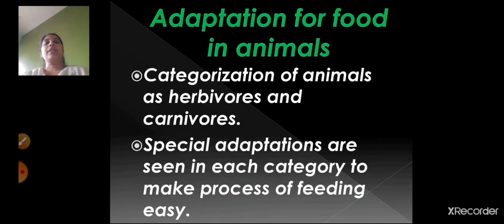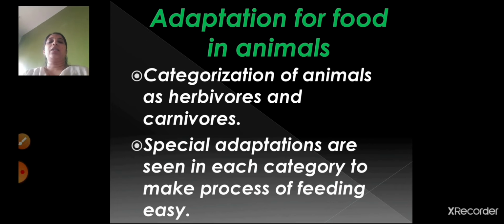Next, we are going to see about the adaptation for food in animals. Now how do animals take their food, right? So the categorization of the animals as herbivores and carnivores, right? Animals are divided into two categories, that is herbivorous animals and carnivorous animals. I have already told you children, carnivorous animals means flesh eating animals and herbivorous animals means grass eating animals. So special adaptations are seen in each category to make the process of feeding easy.